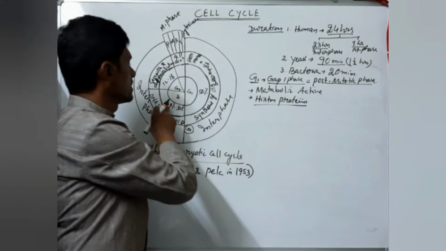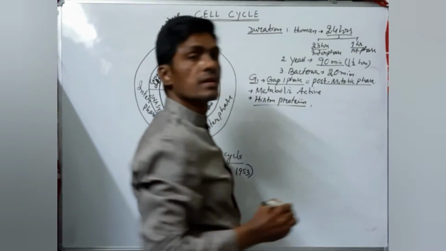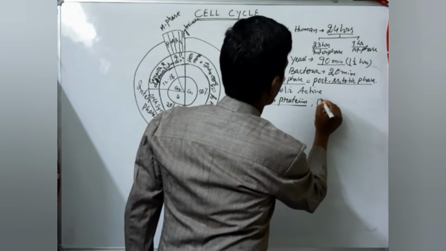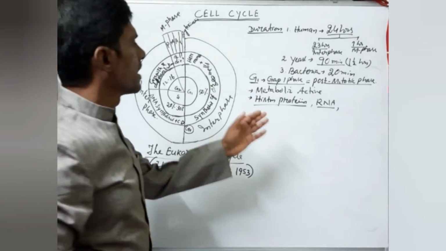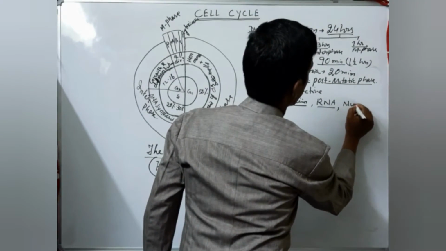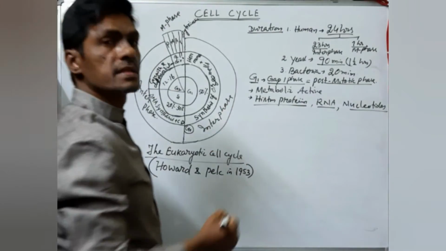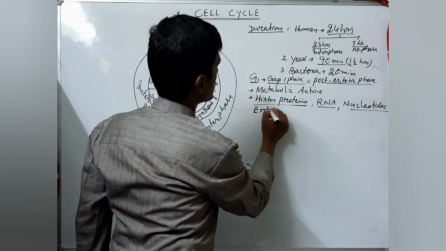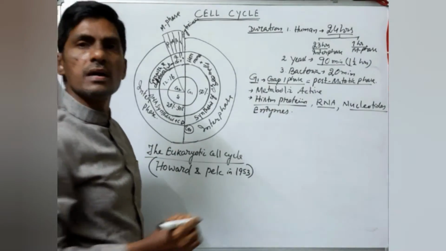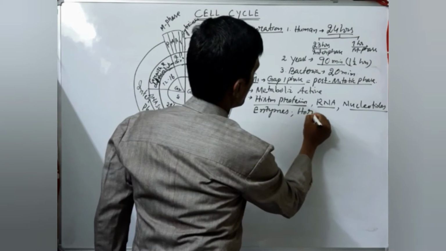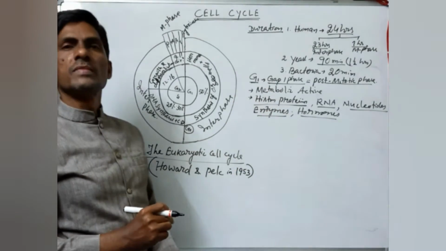So histone protein synthesis happens in S phase, the synthetic phase. Histone proteins, after that, they need RNA, which means ribonucleic acid, and also nucleotides, and they also synthesize some enzymes, and some of the hormones. So these things are synthesized in the G1 phase, the gap phase.